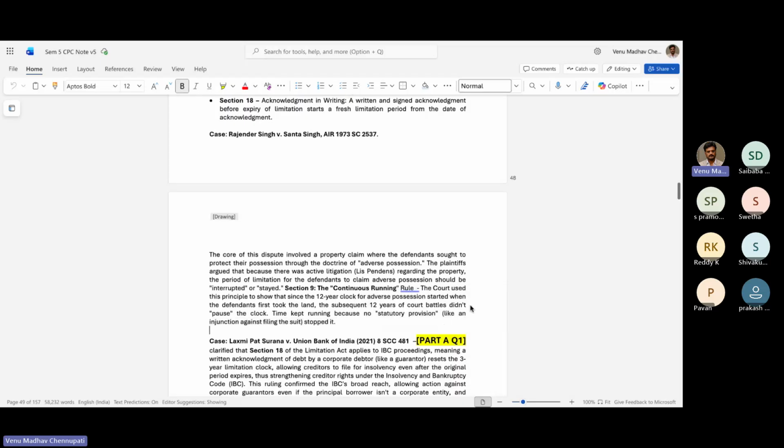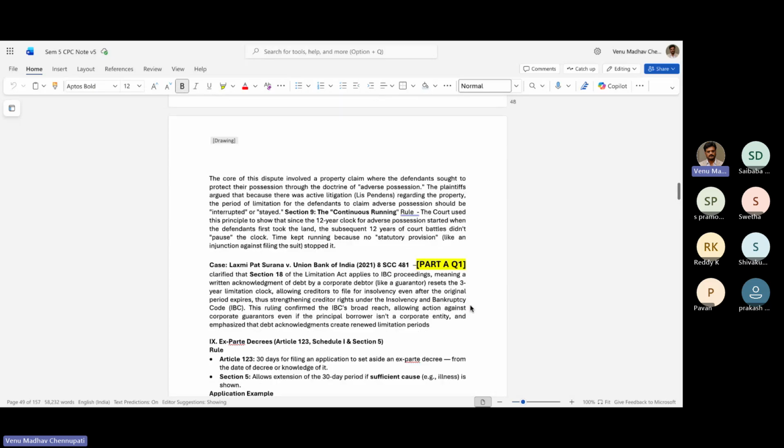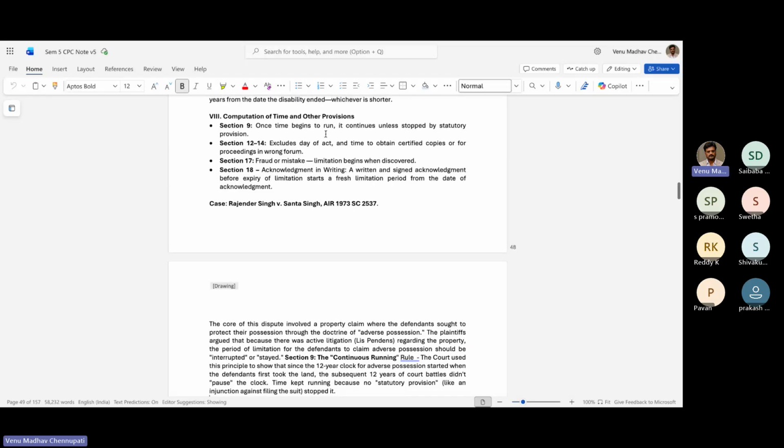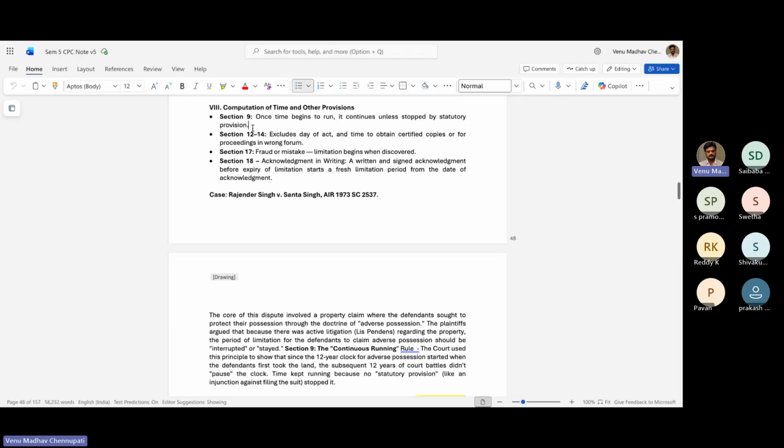ఆ 12-year పీరియడ్, ఈ కోర్టులో 12-year పీరియడ్ ఈజ్ ద సేమ్ అని చెప్పేసారు. సో దే డిడ్ంట్ గెట్ ఎనీ రిలీఫ్. That is section 9, which is talking about once a time begins, it cannot be stopped unless it is a statutory provision. Injunction ఏమైనా వస్తేనే స్టాప్ అవుతుంది.